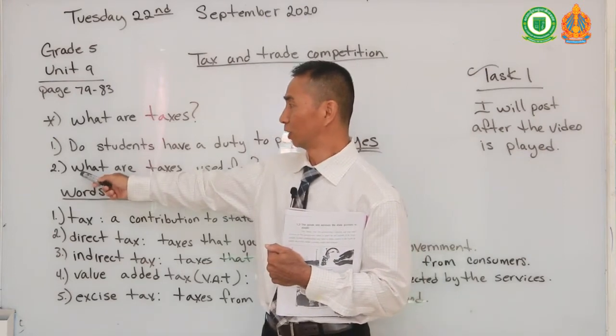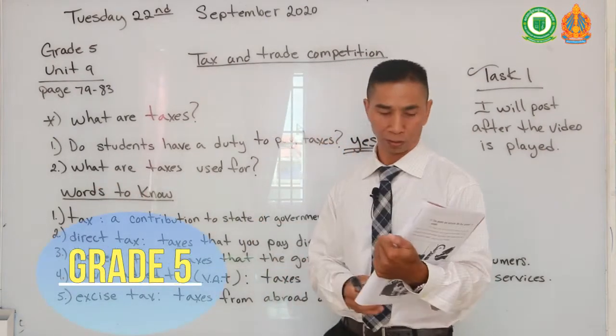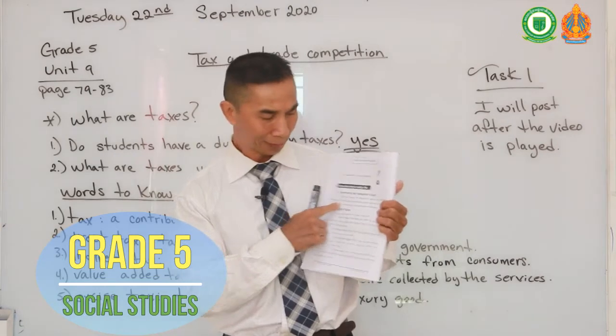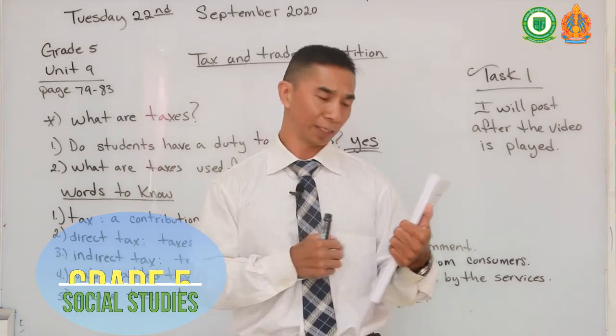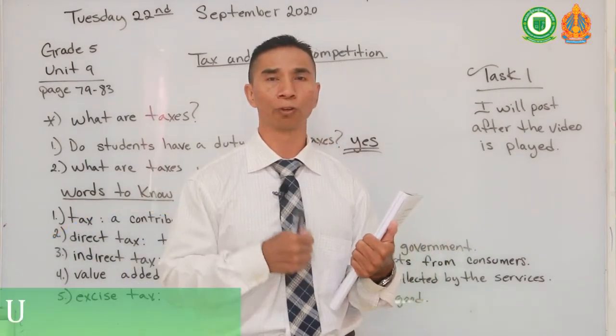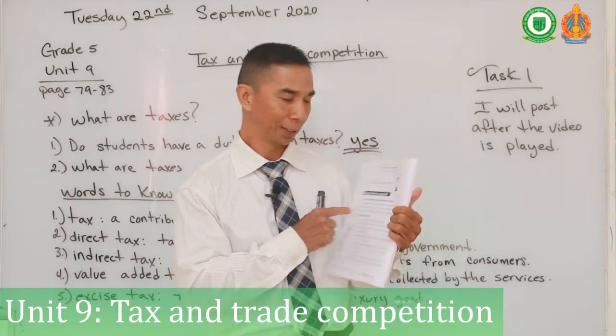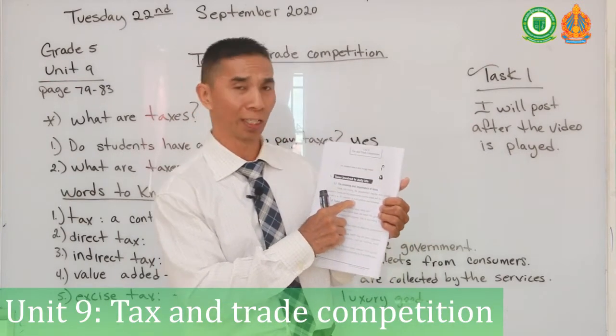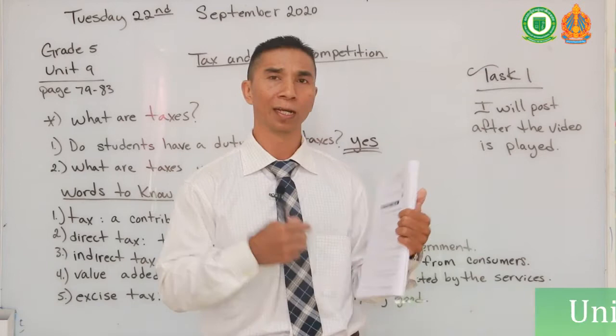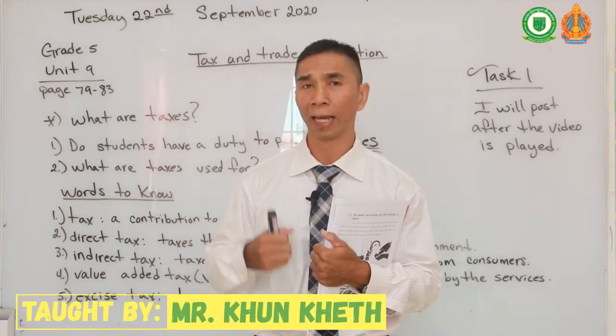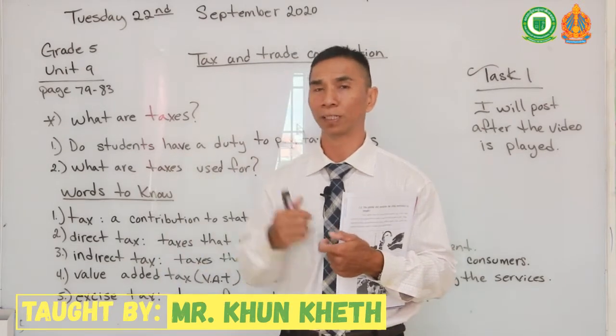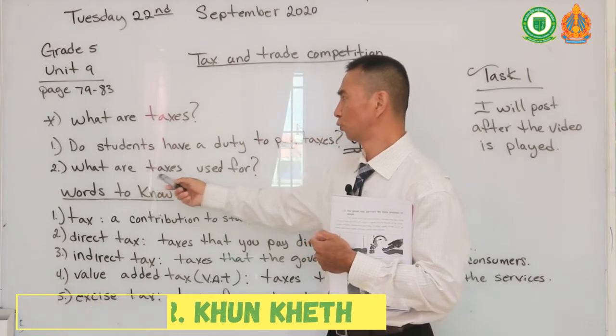My next question to you is, what are taxes used for? According to our text, taxes are collected by the government. They are used to help all the citizens. Especially, according to this book, they are used to build schools, hospitals, roads, and many other functions that help the community. So taxes are used for many things.